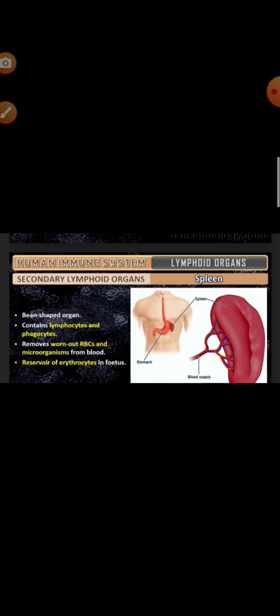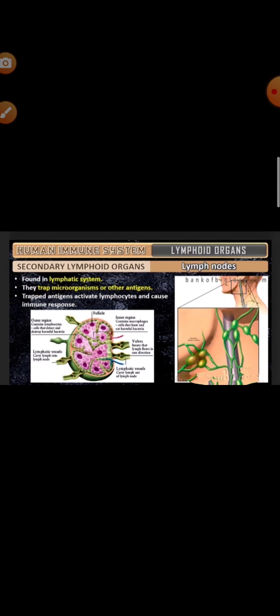Okay, and another is the MALT, M-A-L-T, mucosal associated lymphoid tissue. What is that? It is formed of masses of lymphoid tissue lining the mucosa of the respiratory, digestive, and urinogenital tract. And 50% of the lymphoid tissue in the human body is formed by MALT, mucosa associated lymphoid tissue. Next, we will discuss AIDS, acquired immunodeficiency syndrome.